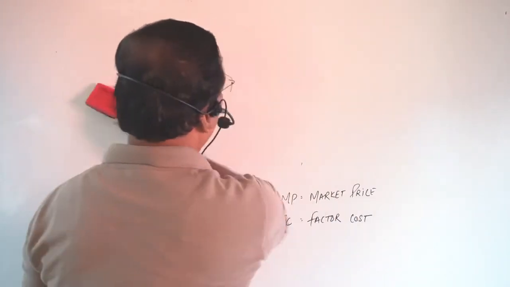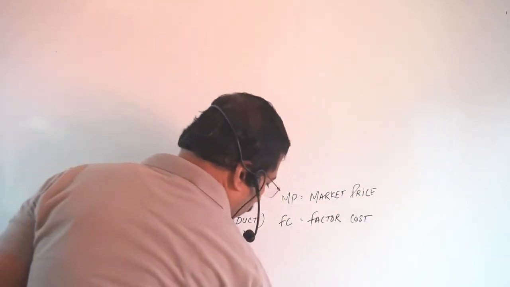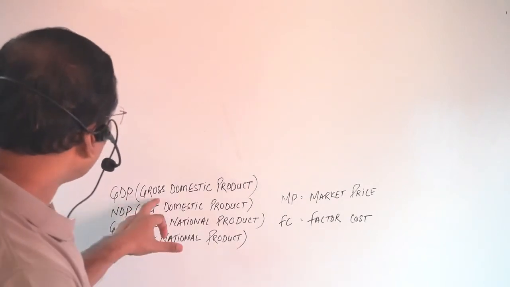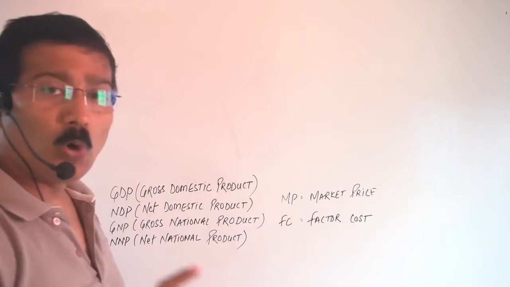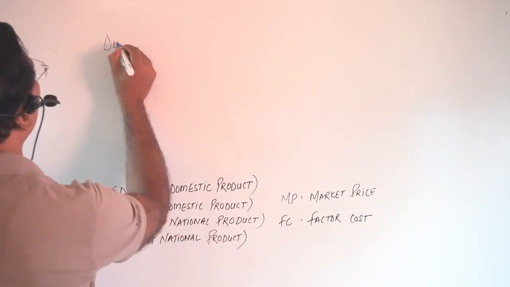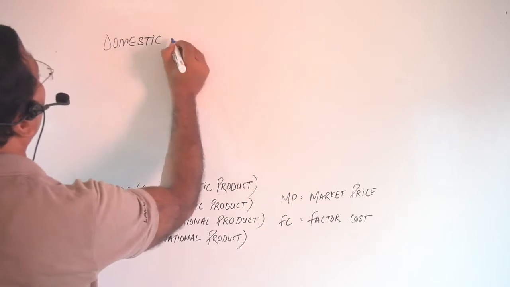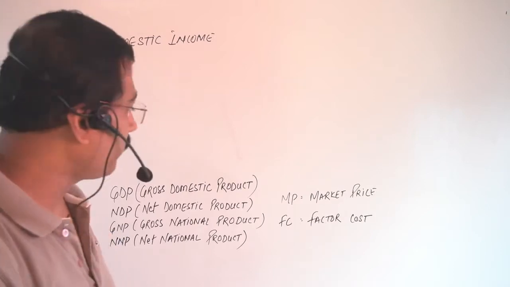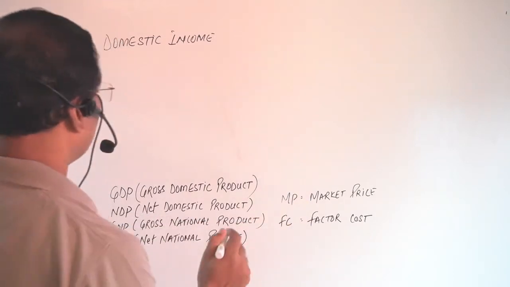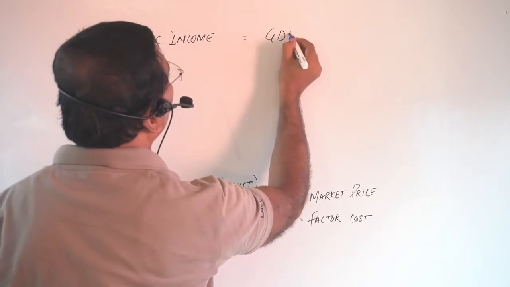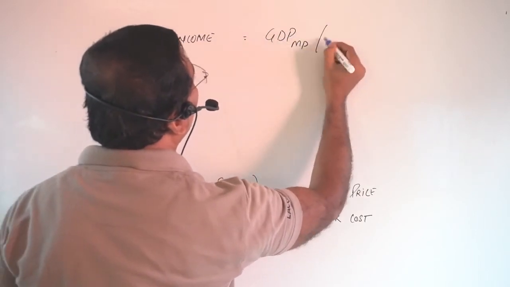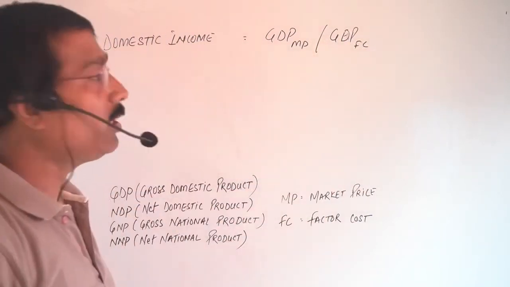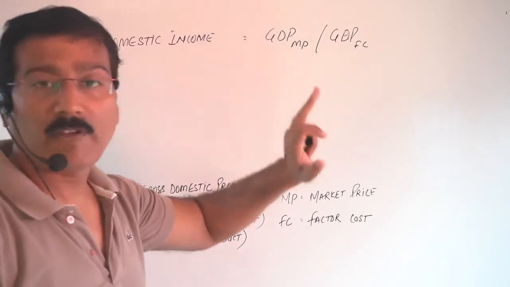of national income, and there is some important terminology. The first one is GDP. This is gross domestic product. You are all well aware of the domestic income. Domestic income can be calculated in two ways: factor cost and market price. So here it may be GDP MP or GDP FC. You can calculate in two ways: market price or factor cost.